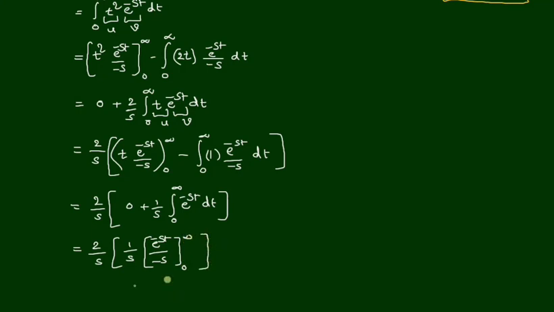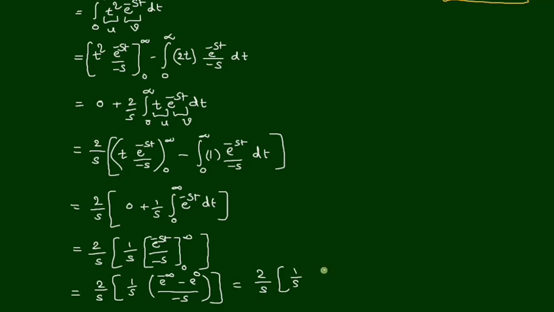Yes. So now we apply the limits for this function. We will get 1 by s of e power minus st, that is e power minus infinity minus the lower limit e power 0, by minus s. So that equals 2 by s of 1 by s.